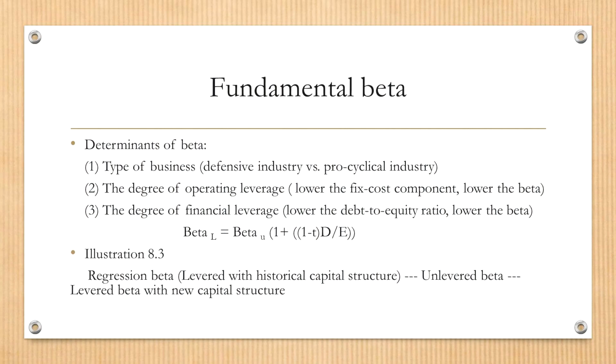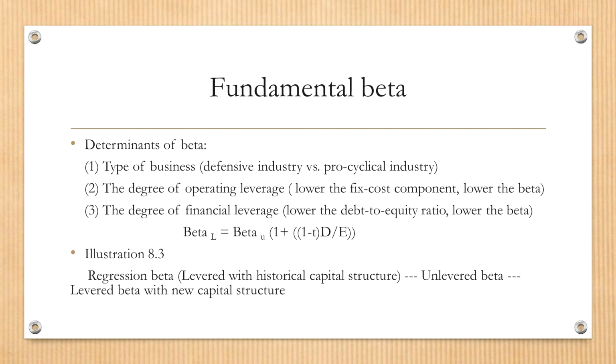Operating leverage simply measures the proportion of fixed costs versus variable costs. In a company that has a higher percentage of fixed costs, the company tends to be riskier. If a company has a major proportion of costs that are variable costs, then the company tends to have high operating leverage and a lower beta.